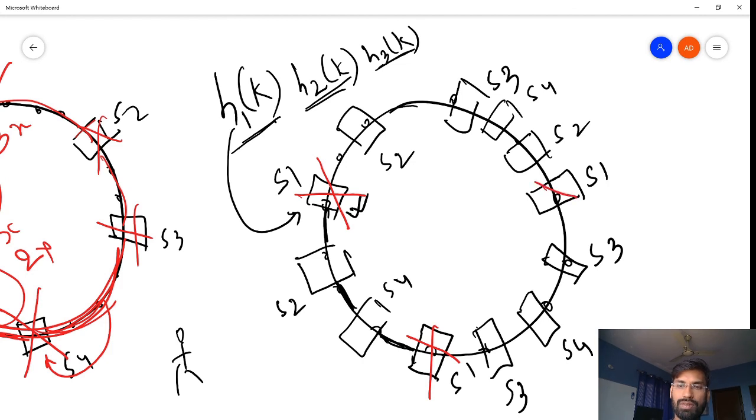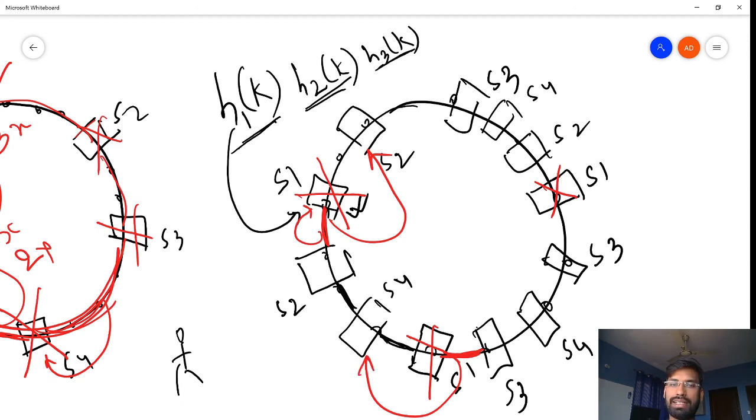Earlier, if some server was dying, that entire traffic was routed to only one other server. So over here, this section which was served by S1 will now be routed to S2. And this section which was getting routed to S1 is now routed to S4.